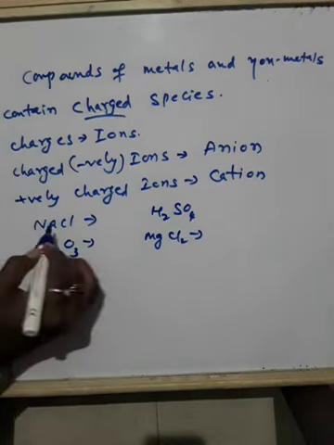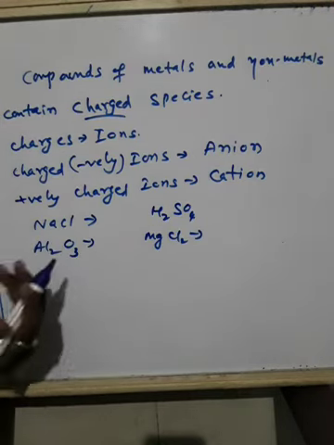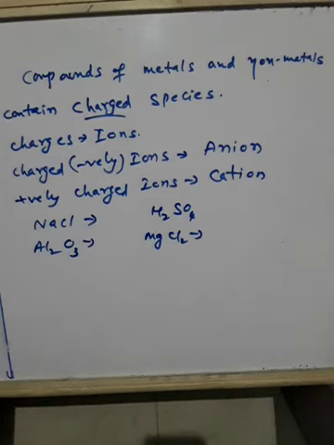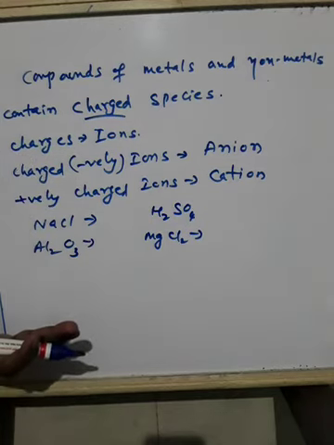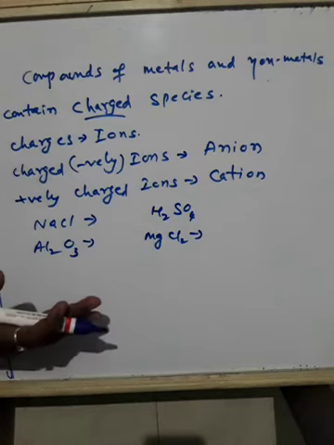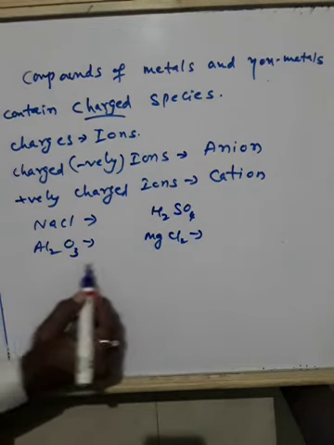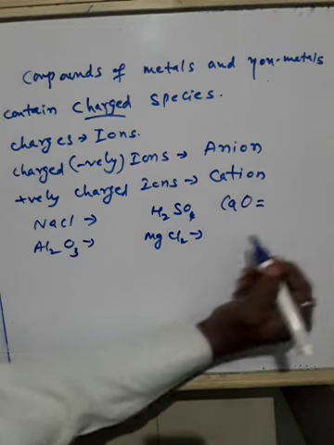Okay. So sodium chloride, we cannot separate. Aluminum oxide, we cannot separate aluminum one side, oxygen one side. So that's why these are compounds which are already formed in a particular ratio. For example, calcium oxide is written as CaO.